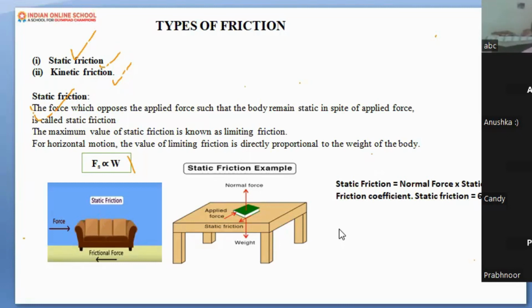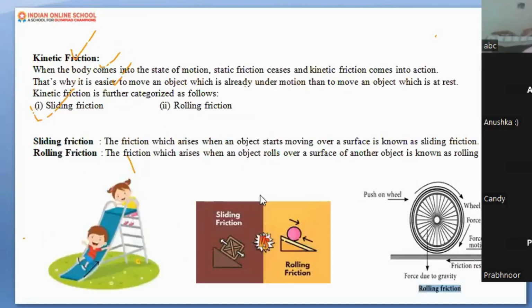When we try to move a heavy table. Okay. Can you elaborate a little bit? So if we have a wooden table, most wooden tables are heavy, so they are hard to move.